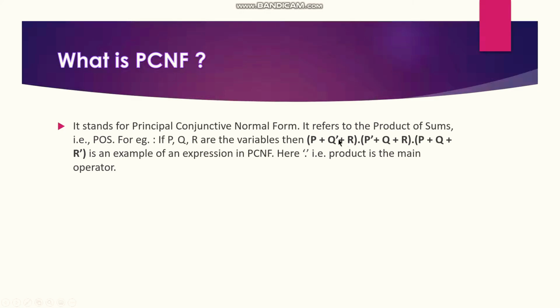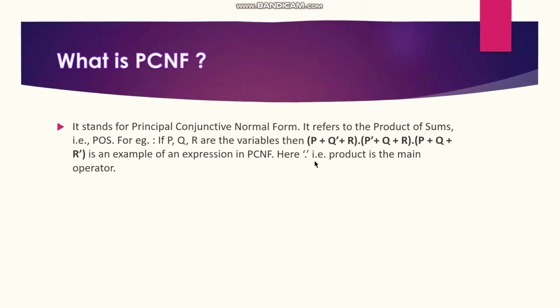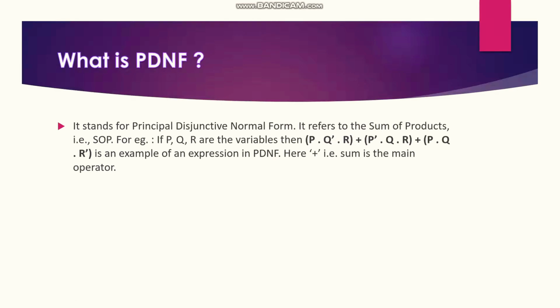You can use only two variables, four variables, and the same in PDNF. The example size does not matter here. You can use 3 variables, 2 variables, 4 variables, and more. Just remember one thing: plus is the main operator, meaning OR gate is the main operator, and in PCNF product, meaning AND gate, is the main operator. Okay, understood? So now we start our example process.